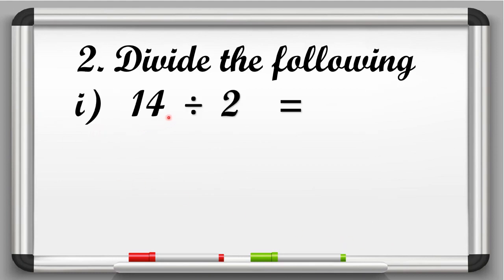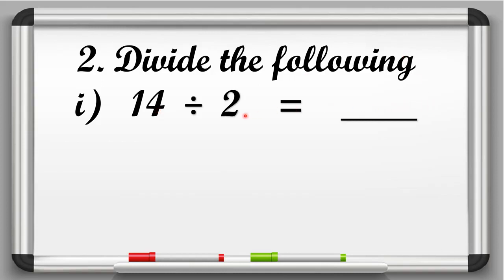14 divided by 2 is equal to dash. So here 14 is the dividend and 2 is the divisor. So we have to speak the table of 2 till we get 14. 2 ones are 2, 2 twos are 4, 2 threes are 6, 2 fours are 8, 2 fives are 10, 2 sixes are 12, 2 sevens are 14. So here we will write 7.